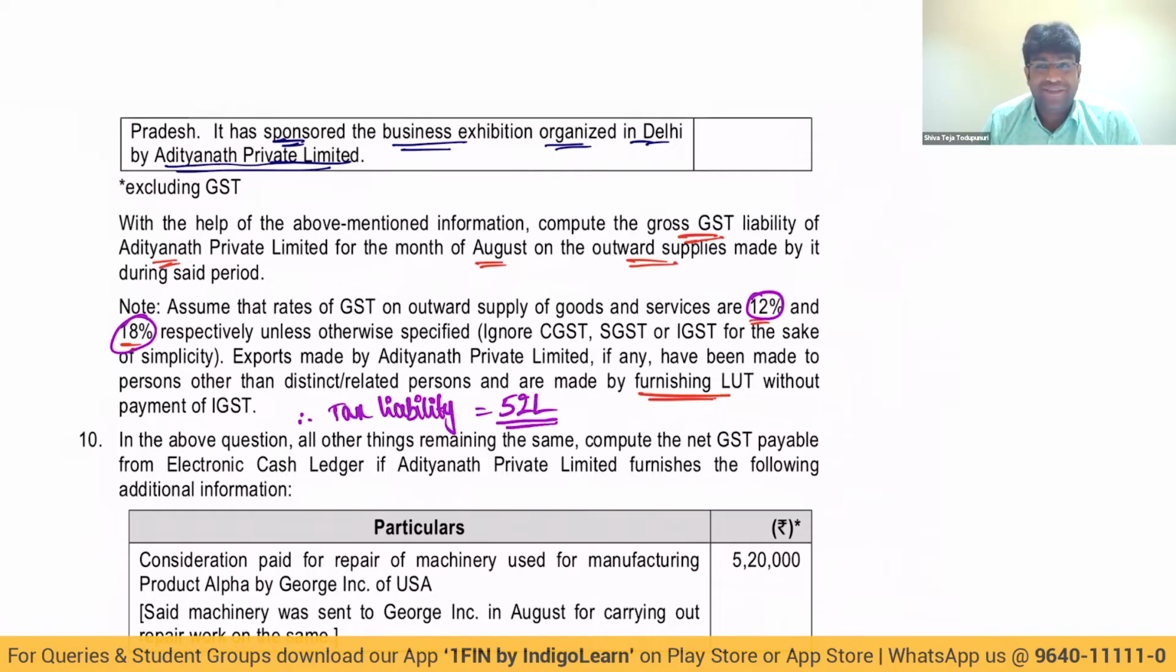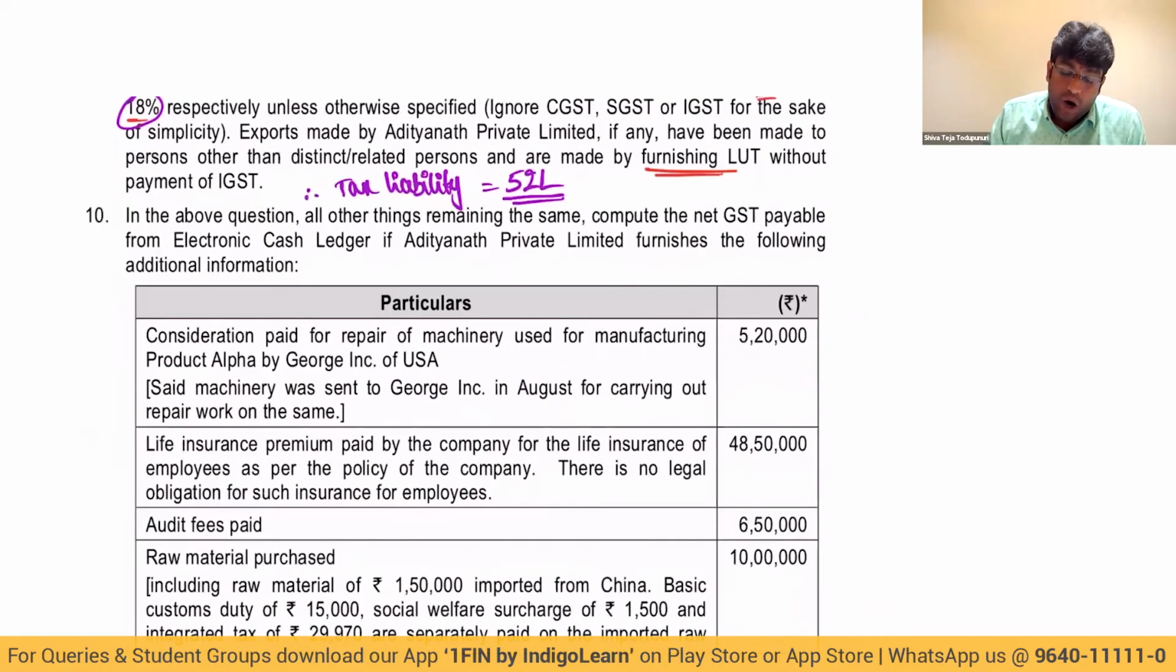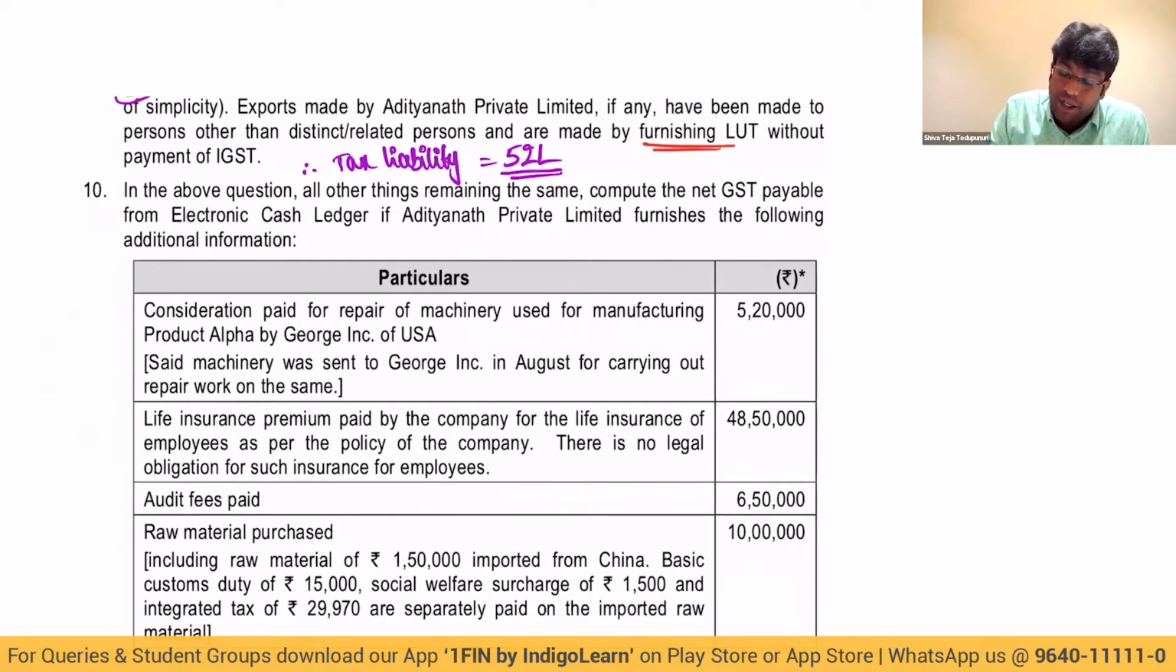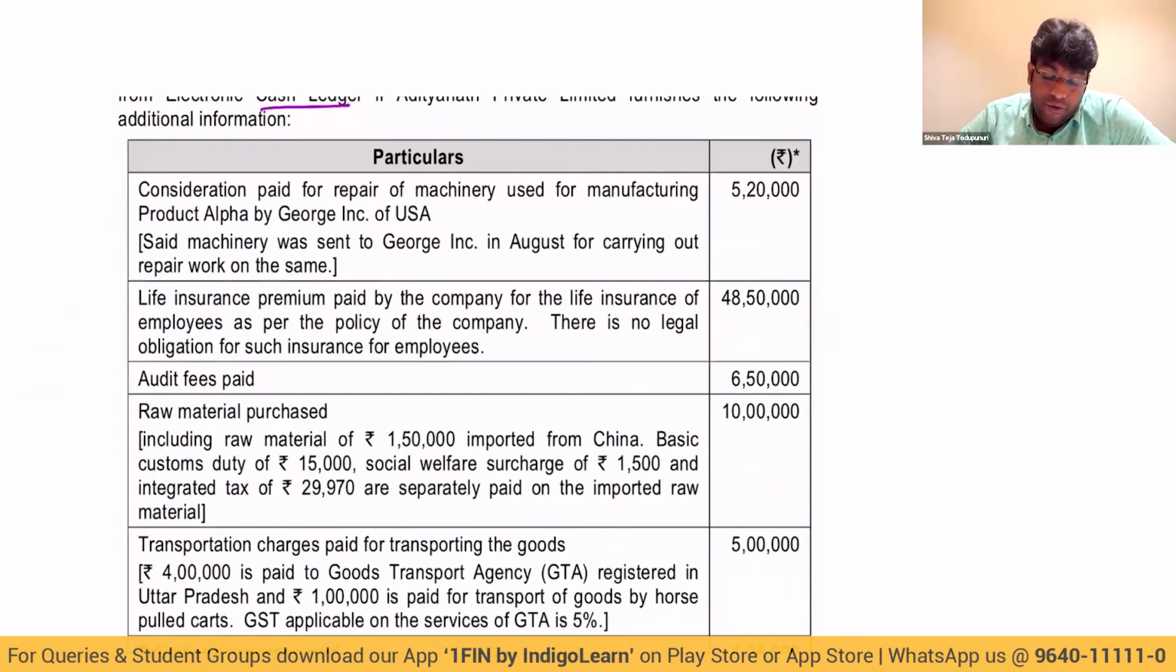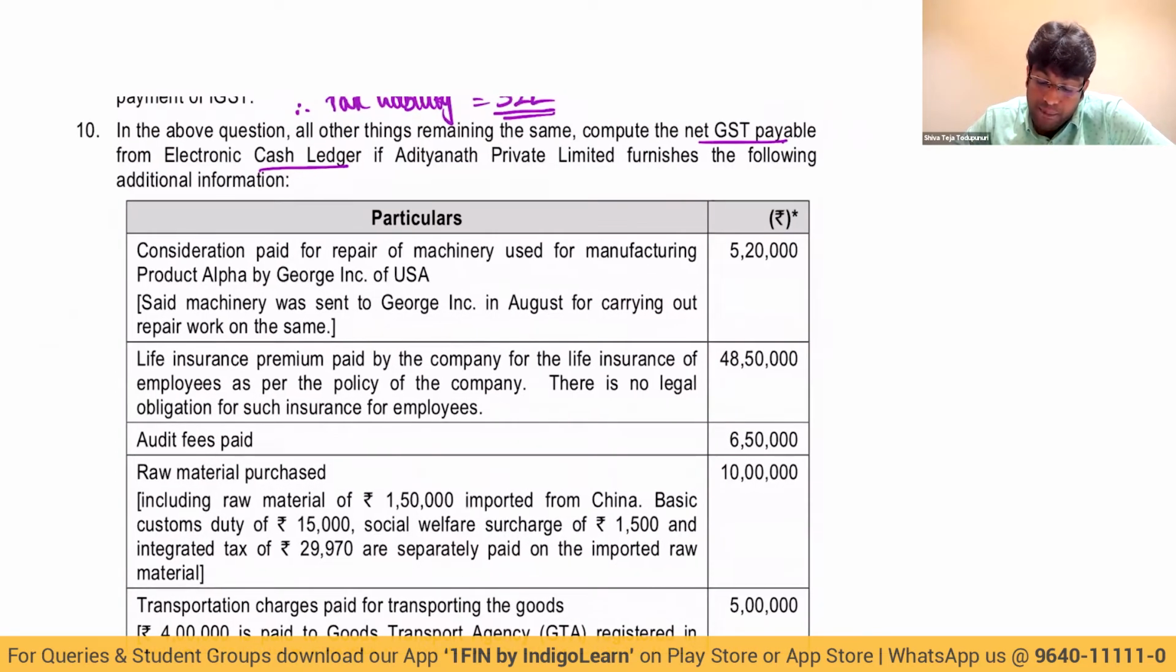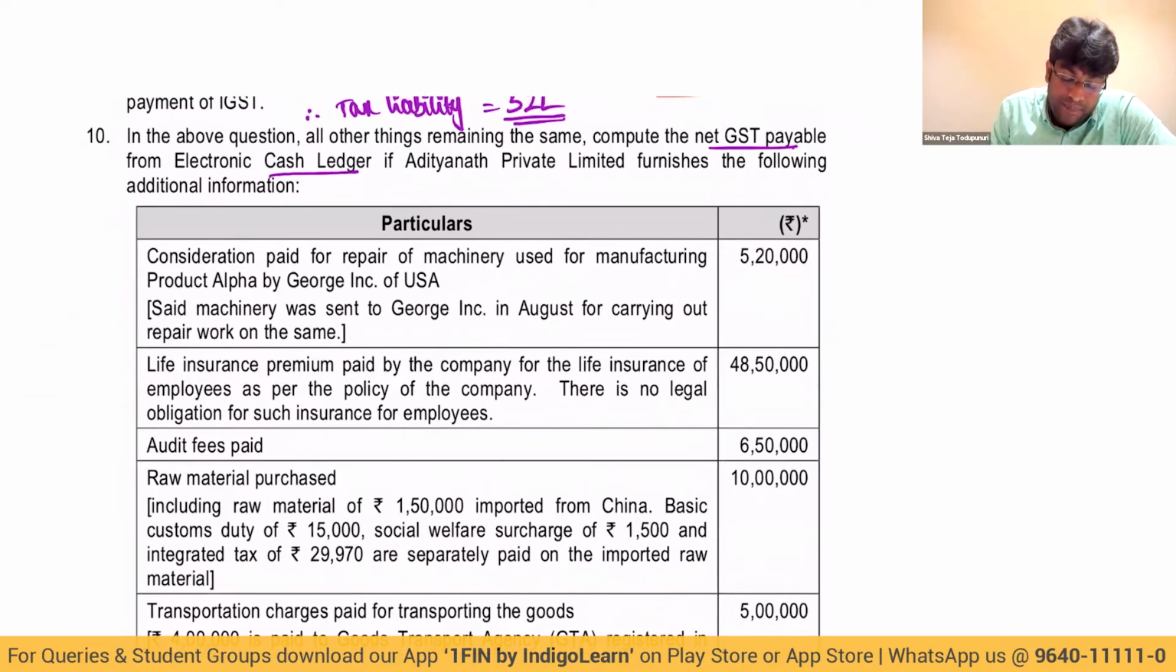Very clearly, my dear friends. Next line. In the above question, all other things remaining same, compute the net GST payable from what ledger? Cash ledger. Wow. So they're talking about output tax minus input tax credit. If Adityanath Private Limited furnishes the following additional information: consideration paid for repair of machinery used for manufacturing product Alpha by George Inc. of USA. Said machinery was sent to George Inc. in August for carrying out the repair work on the same.